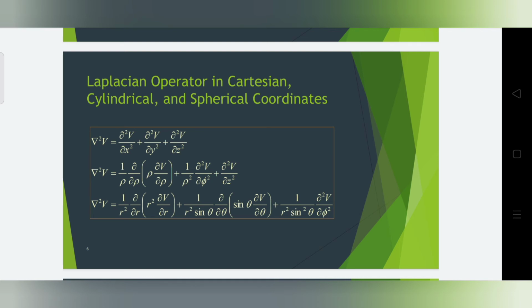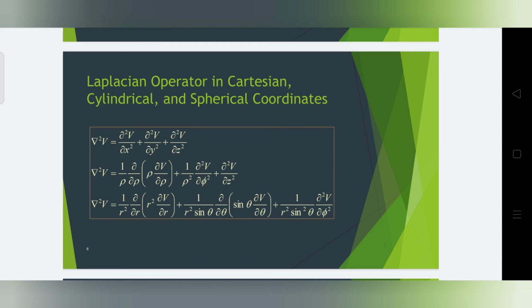Del squared V in cylindrical coordinate system. We all know rho, phi, z are the coordinates of the cylindrical coordinate system. And then the Laplacian operator will be del squared V is equal to 1 by rho dou divided by dou rho of rho dou V divided by dou rho plus 1 by rho squared dou squared V divided by dou phi square plus dou squared V divided by dou z square. Here we can use rho or small r, which is the radius of the cylinder.